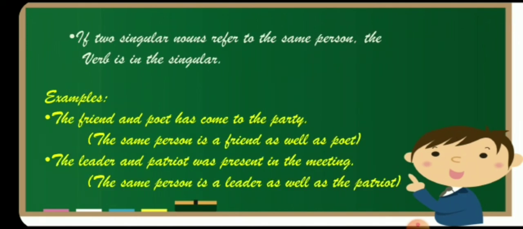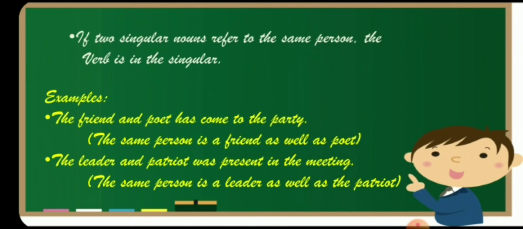If two singular nouns refer to the same person, the verb is singular. See the example. The friend and poet has come to the party. Here the same person is a friend as well as a poet. There is a poet and friend, but no two persons are there, only one person.